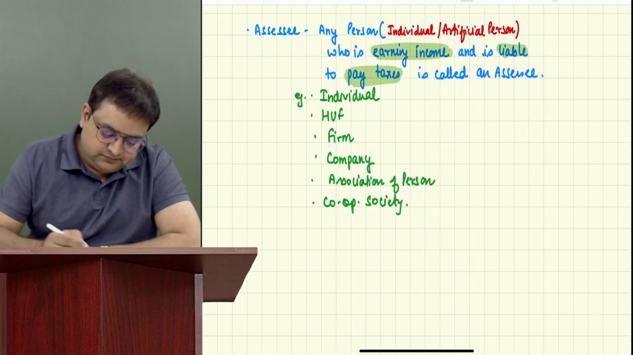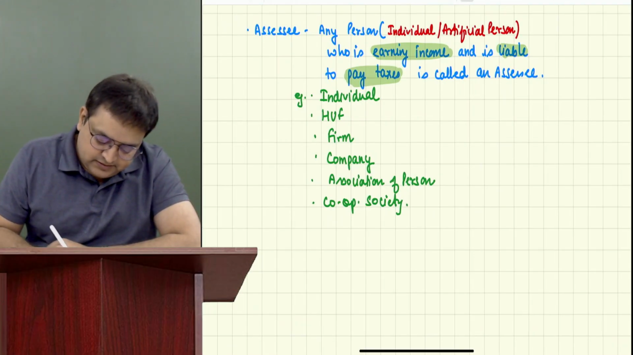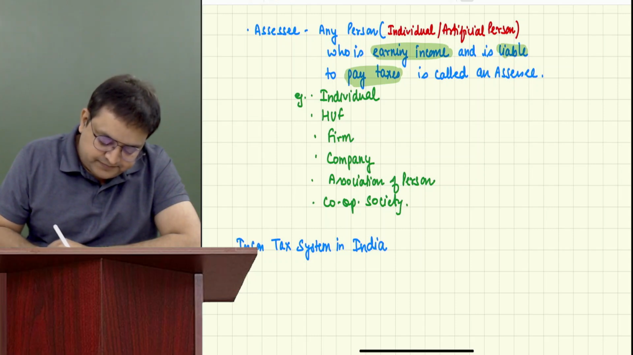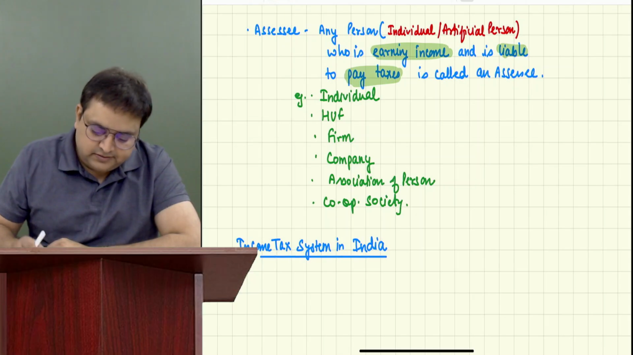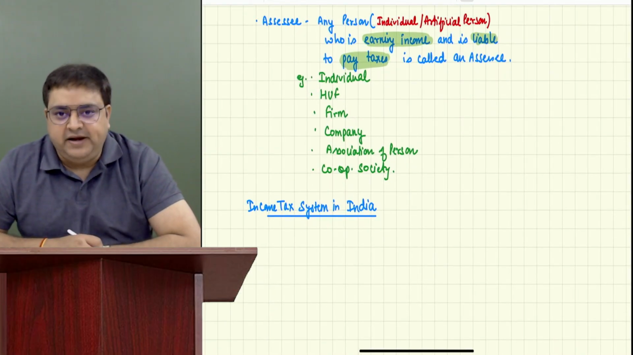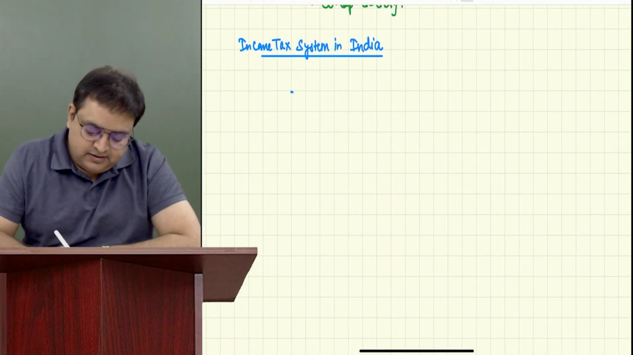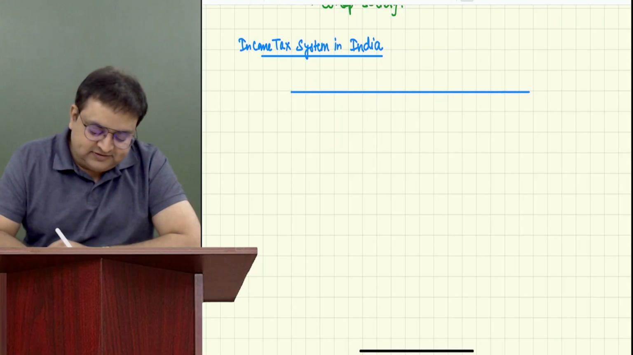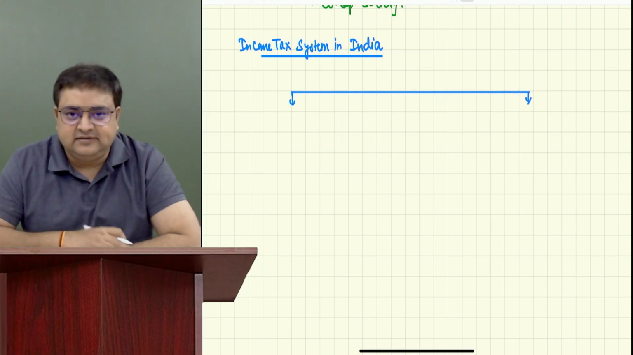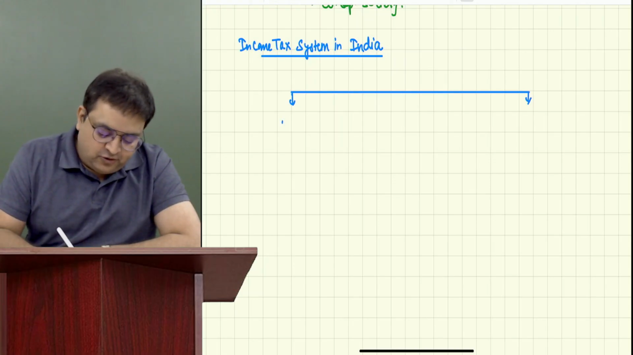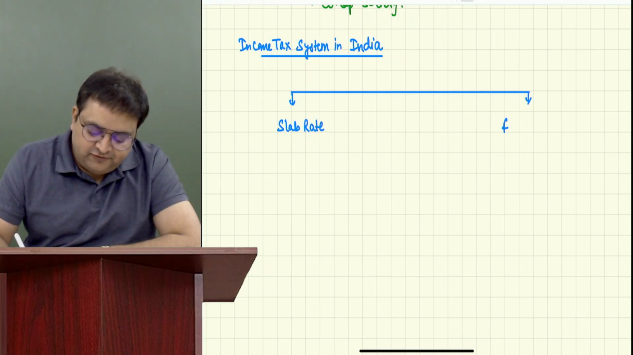Now, please write it. Tax system in India, or rather income tax system in India. How is income tax paid? Income tax system in India. Generally there are two systems, two methods by which we can take the taxes. One is called a slab rate system. Second is called a flat rate system.